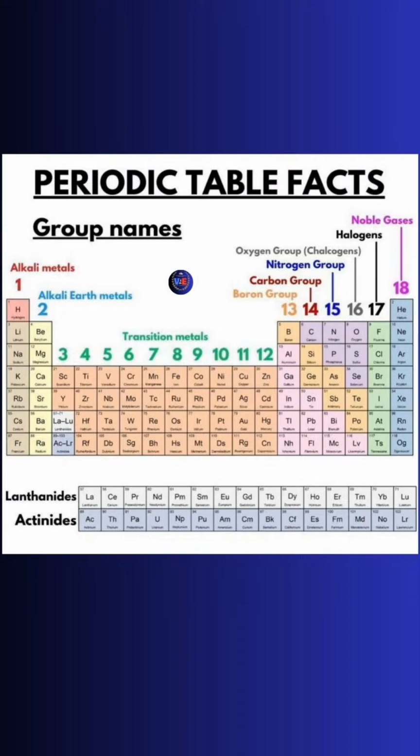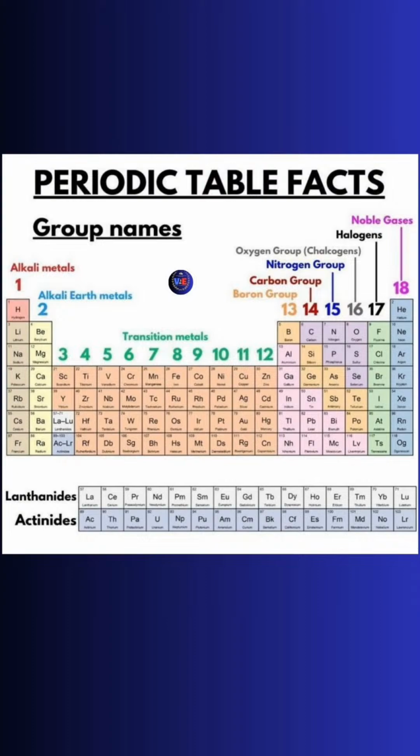So now we are talking about some famous elements of the periodic table. First, everybody knows this, the first element of the periodic table is hydrogen. Hydrogen is the lightest element of the periodic table, and the second lightest element is helium.